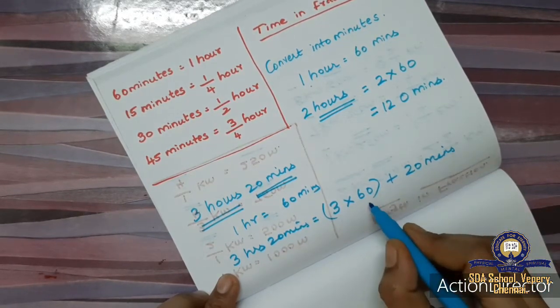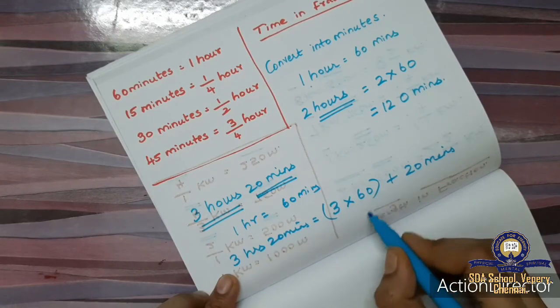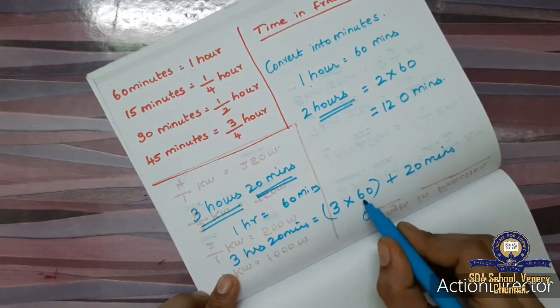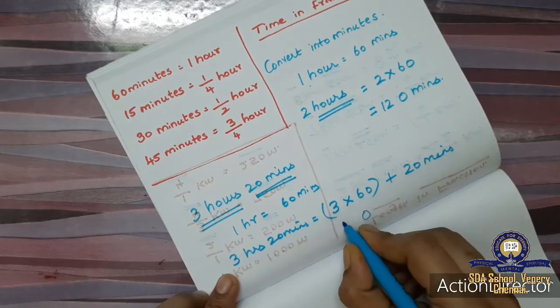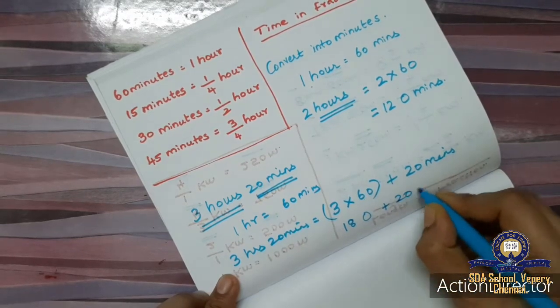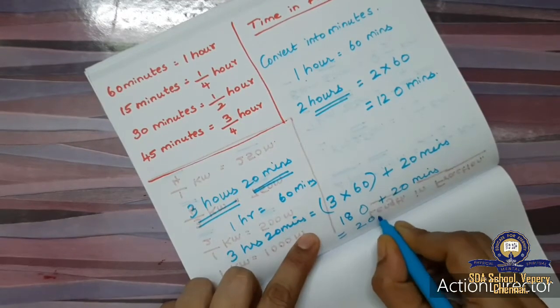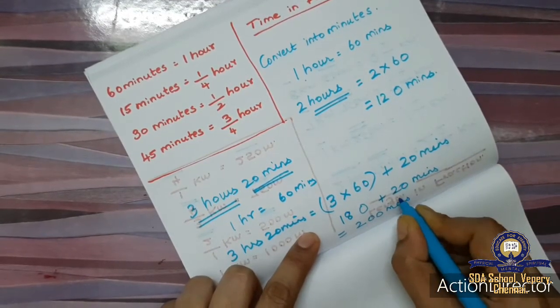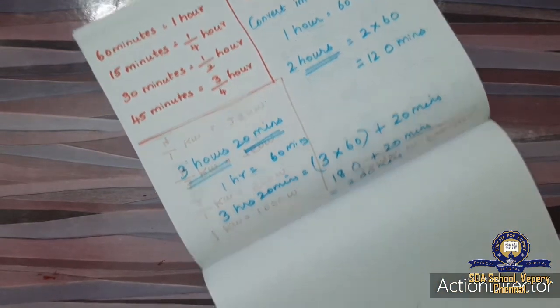Okay, so 3 into 60 is 3 into 6, 3 zeros are 0, 3 sixes are 18, plus 20. So the answer is 200 minutes. 180 plus 20 is 200 minutes. So this is how you will convert.